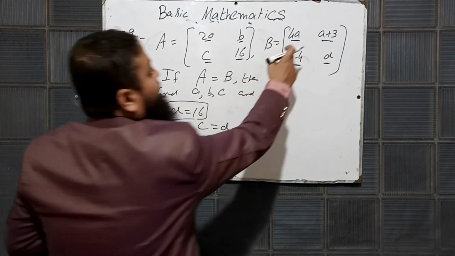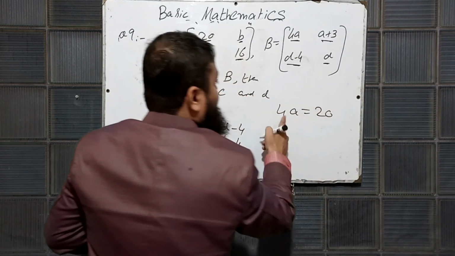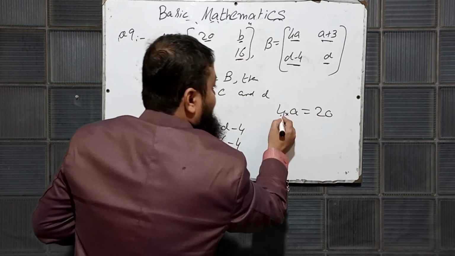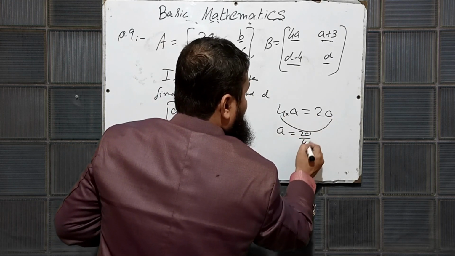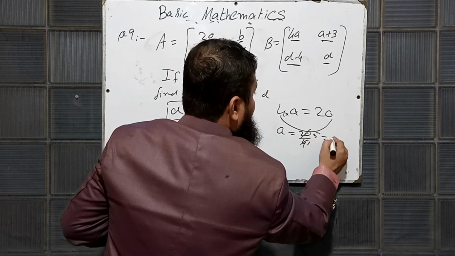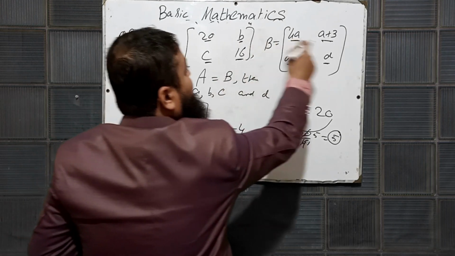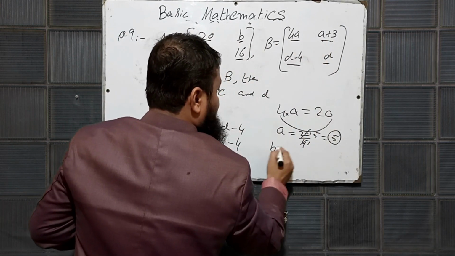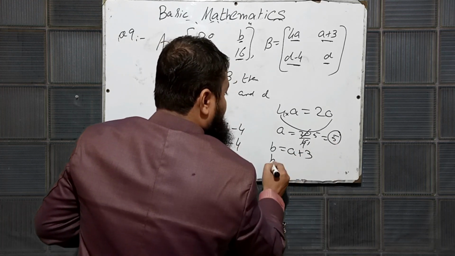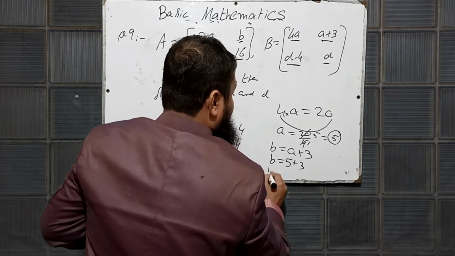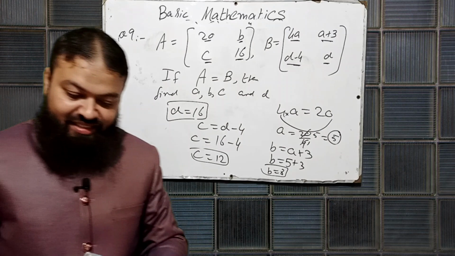Now you can see 4A is equal to 20. 4 is multiplying with A. When it is shifted to the right side, it will be divided over there. 20 over 4. 4 ones are 4, 4 fives are 20. The value of A is 5. Now the last is B. B is equal to A plus 3. Substitute the value of A, it is 5. B is equal to 5 plus 3 and B is 8. These are the 4 values of A, B, C and D.